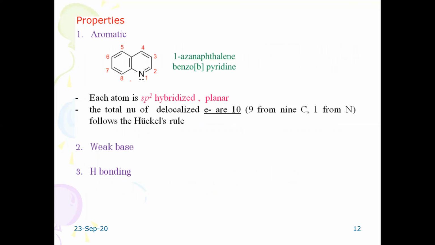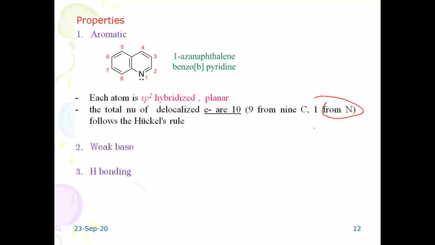First we shall discuss quinoline. It is aromatic in character. If the nitrogen were not there, it would be called naphthalene, but with nitrogen it is a heterocyclic derivative. So 6 electrons from this ring and 4 electrons from this ring, totally you will find 10 electrons. However, the nitrogen lone pair of electrons never participates in the aromatic character.